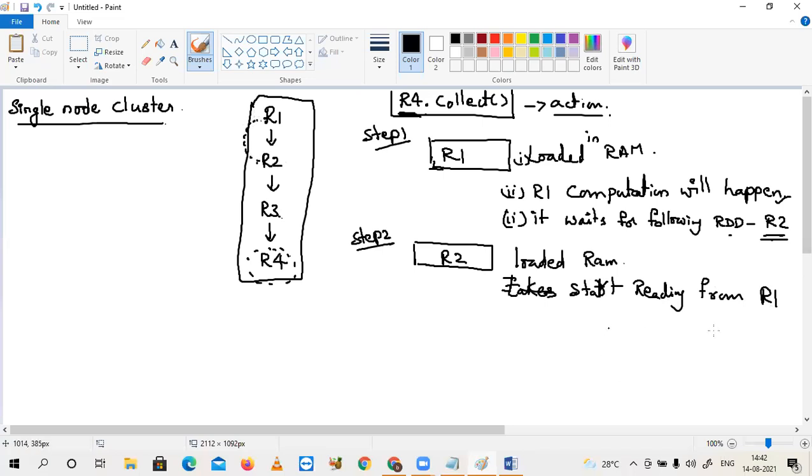Then, as data is read, whatever transformation you have given here will be executed.